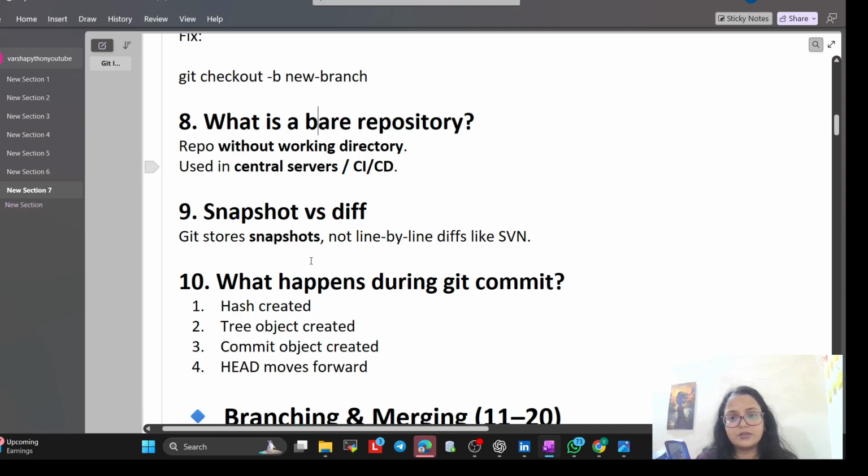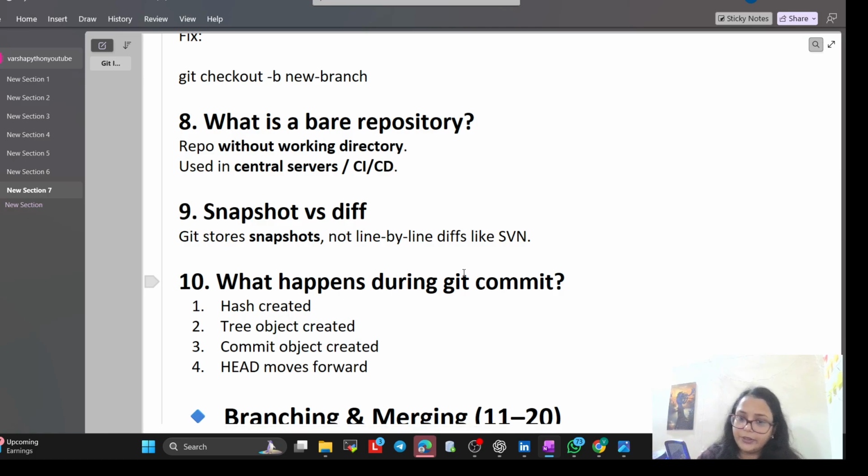Now, the 10th question: what happens during a Git commit? A blob is created, a tree object is created, a commit object is created, and HEAD moves forward. HEAD means the current working directory. So when I hit commit, Git freezes my current files into a unique ID. It's like taking a time-stamped Polaroid of the entire project.